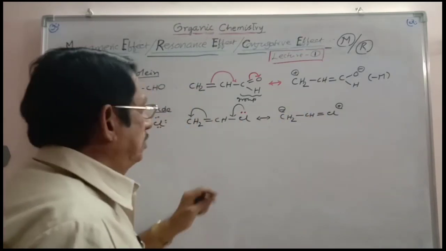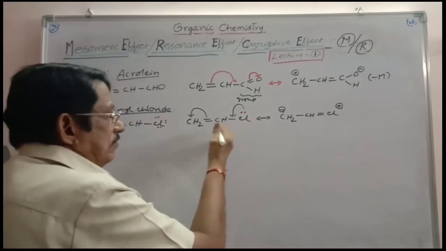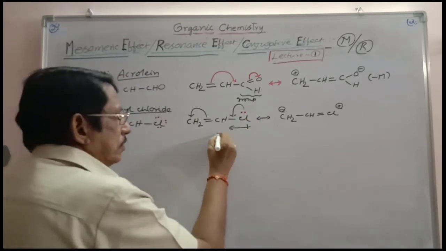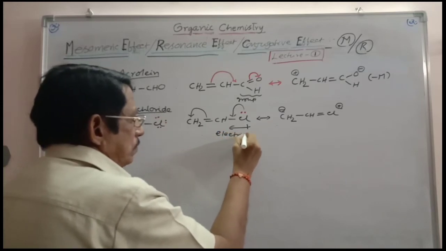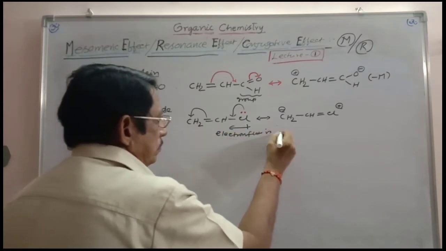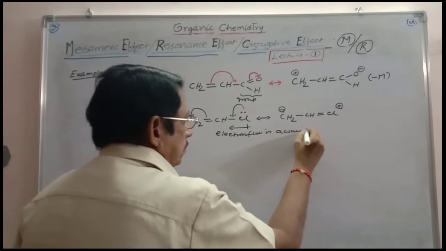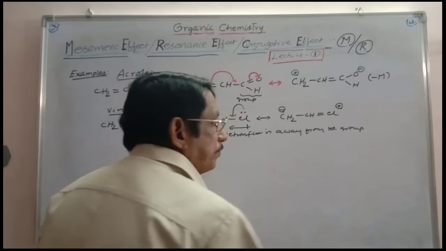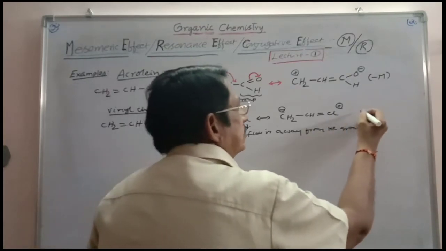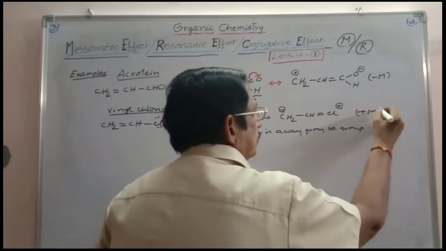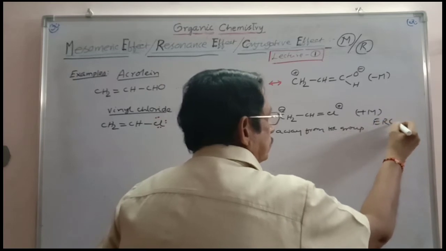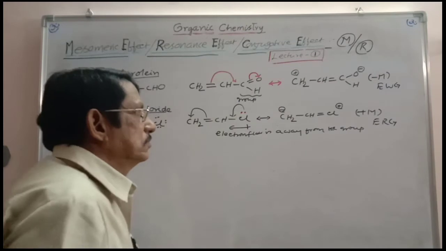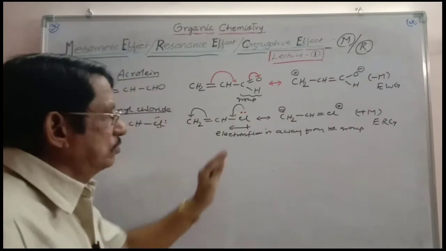How is the electron flow taking place? Away from the group. Electron flow is away from the group. And so it is an electron releasing group, plus M. It is an electron releasing group, and this is an electron withdrawing group. In this way we can show the mesomeric effect through resonance forms.